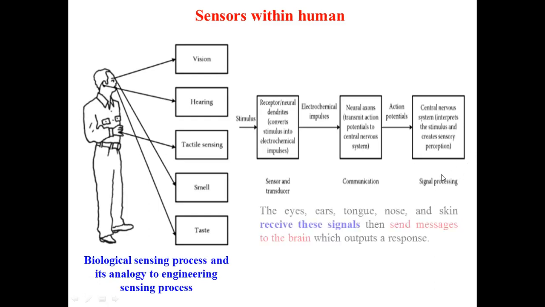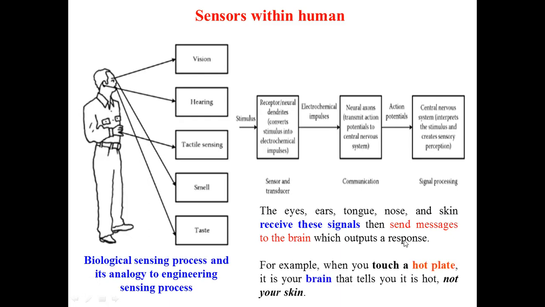that is, signals are being processed. The eyes, ears, tongue, nose and skin receive these signals, and then they send these messages to the brain, which outputs a response. Take an example: when you touch a hot plate, it is your brain that tells you it is hot, not your skin, because the skin stimulates electrochemical impulses and sends them to the central nervous system, which is the brain.